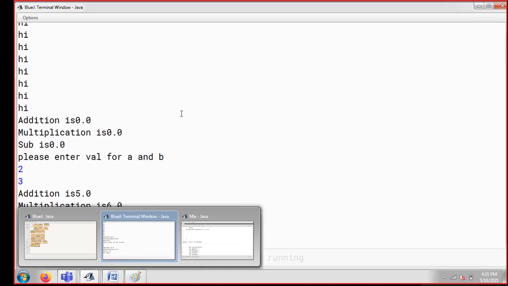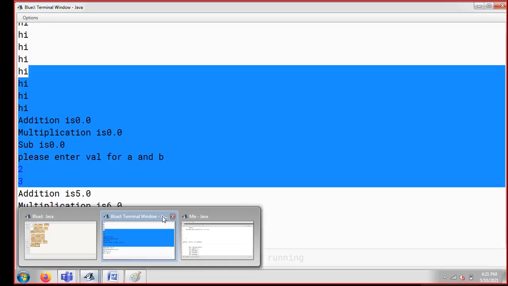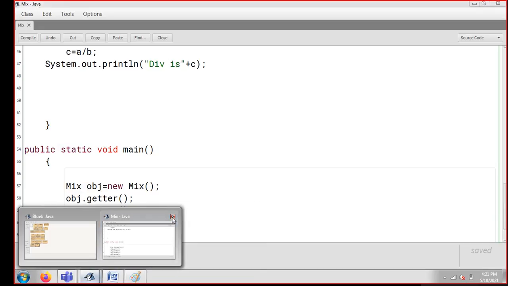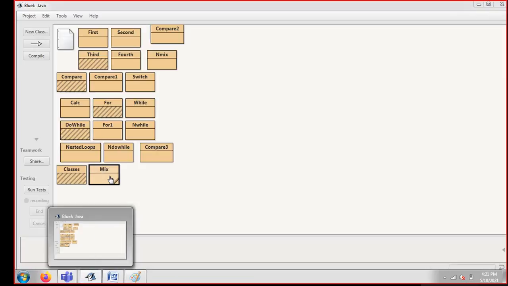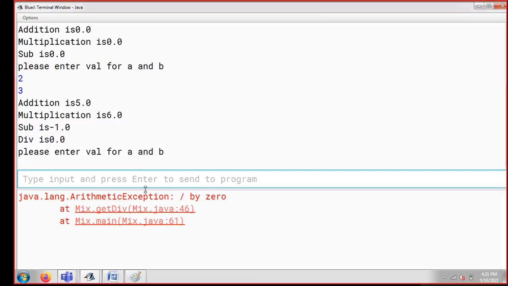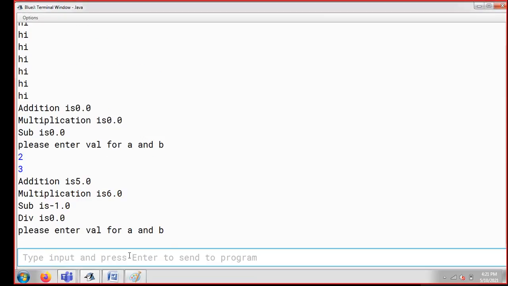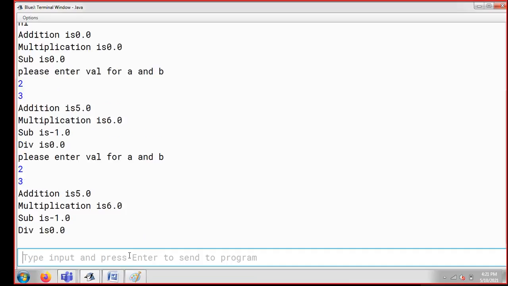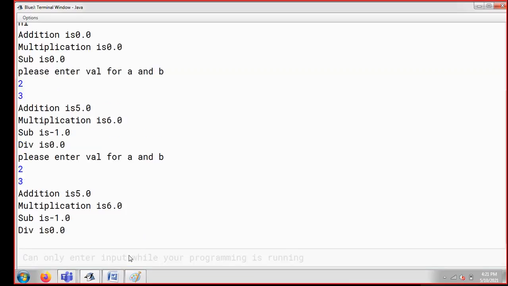I'm coming back. This is my main screen. I'm just going to close this and run it once again so that you will be able to see the direct answer. Now you can see this is the first input and this is the second input. Very easily, like 2 and 3, the two inputs I have given, 3 plus 2 is 5.0, then 6.0, and subtraction and division you can also see. I'll share the code with you in the description.